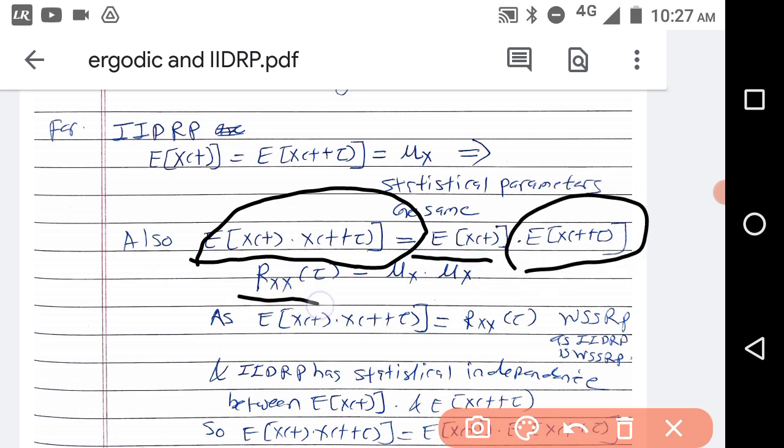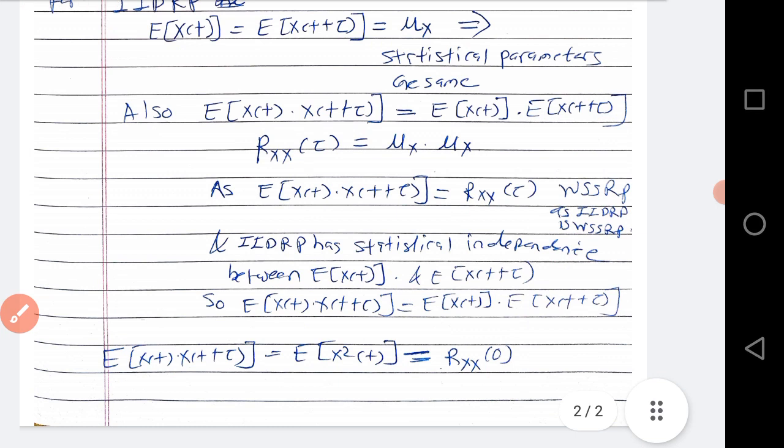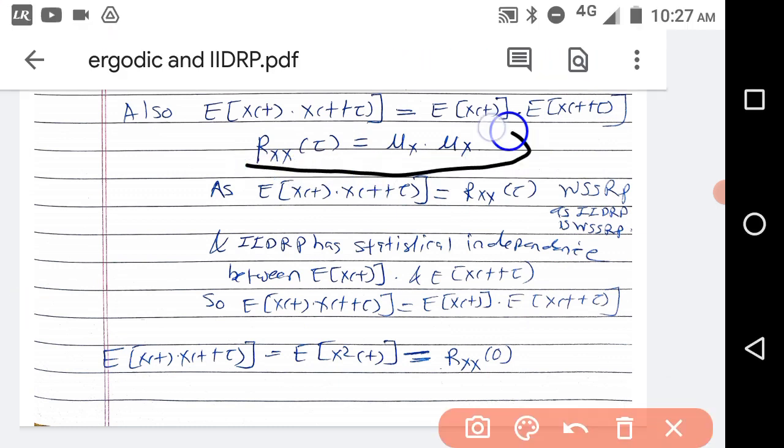We know the left side is nothing but Rxx of tau, that is the autocorrelation at tau, because autocorrelation for stationary random processes depends on the time difference, and the time difference here is tau. Now this is constant mu x, this is also constant mu x. So expectation of x(t) x(t plus tau) is equal to Rxx of tau. So Rxx of tau is nothing but mu x square for the IID processes, independent identically distributed processes.